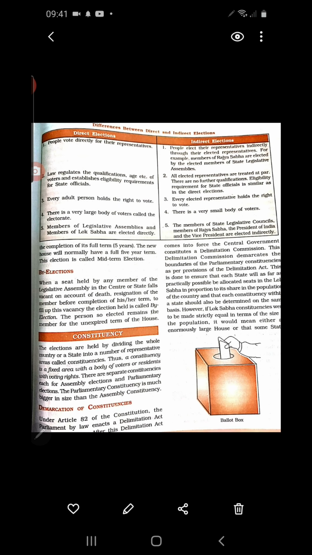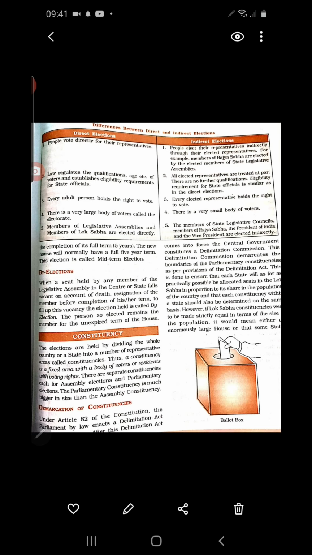You see, people vote directly for their representatives in the direct election. You understood that for Lok Sabha and, at the state level, the state legislative assembly, that means Vidhan Sabha, direct election is held. So we, the voters, directly elect the representatives by casting our vote.